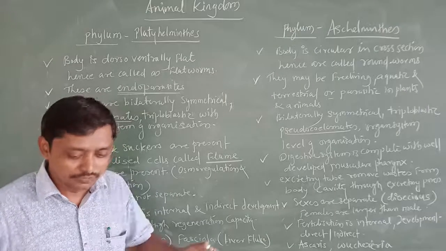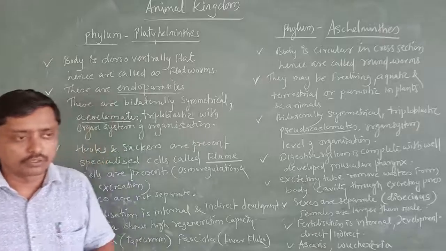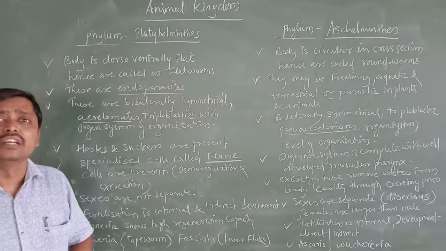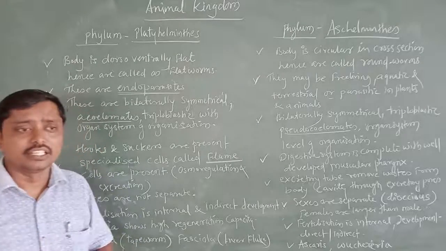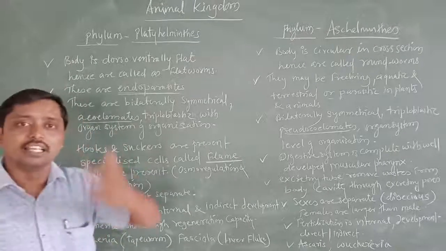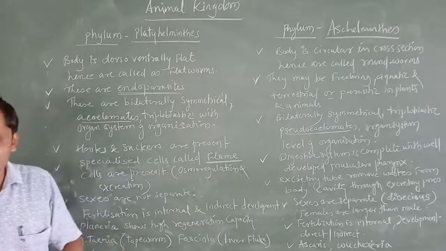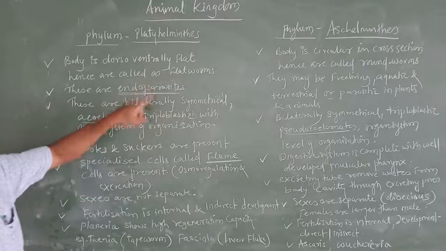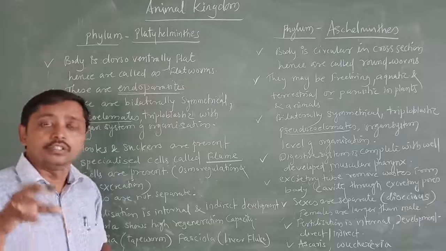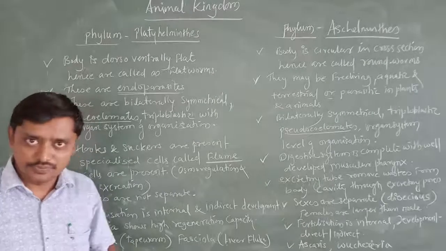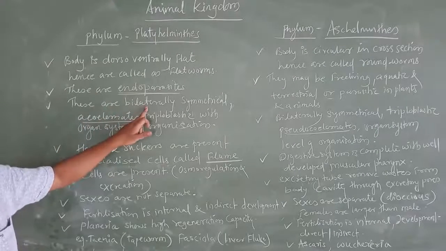A common example of an ectoparasite is bed bugs, or lice on the head. All these act as ectoparasites. Here these Platyhelminthes act as endoparasites. Flatworms are present inside the body of organisms, including humans. These are bilaterally symmetrical.